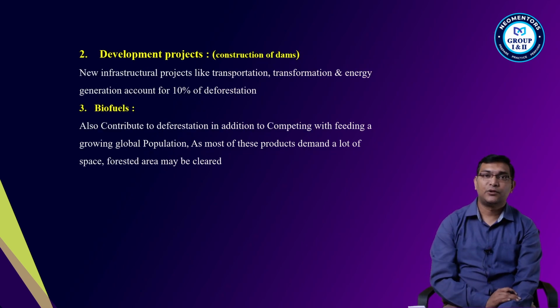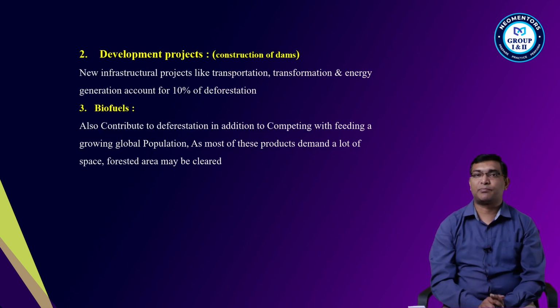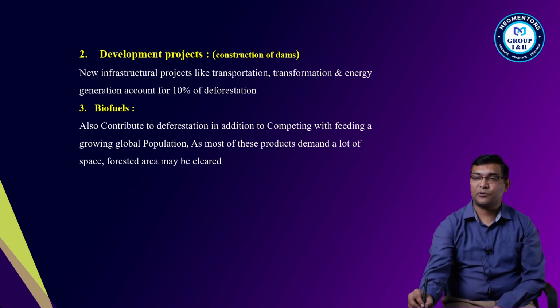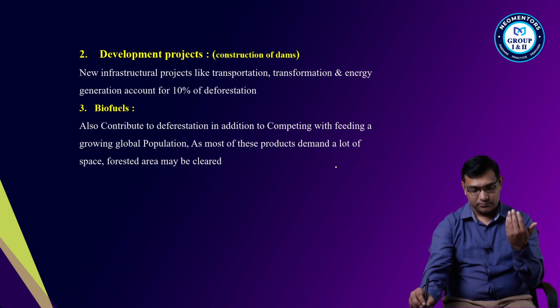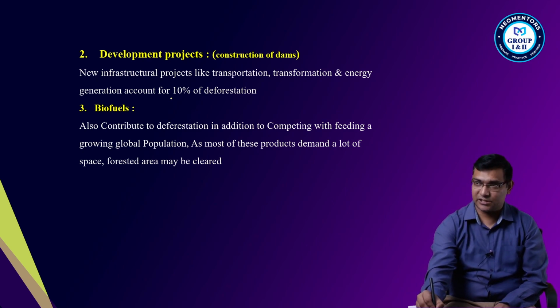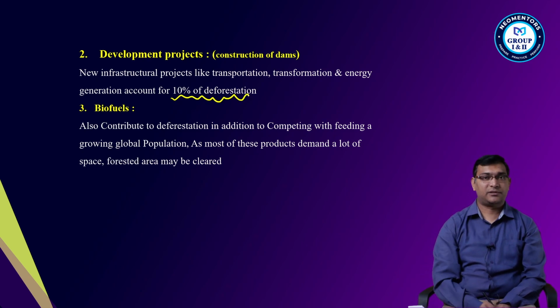Second, infrastructural projects: construction of roads, railways, bridges or other transportation, energy like solar panels, wind energy, etc. They create 10% of the deforestation. Then biofuels.